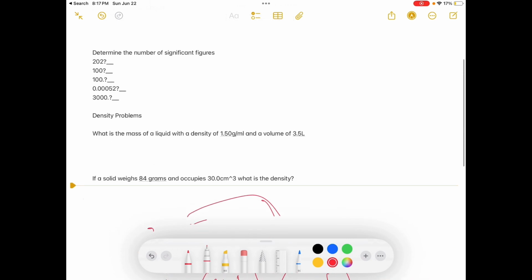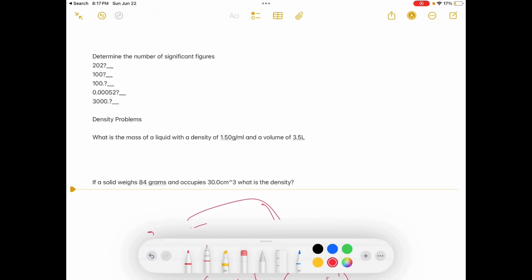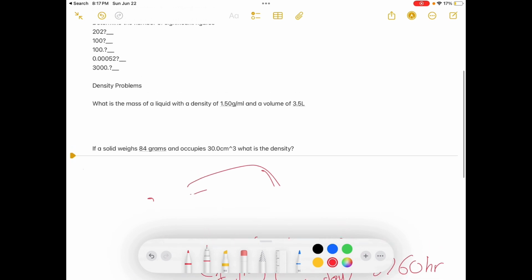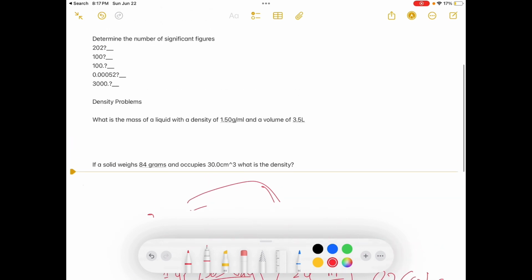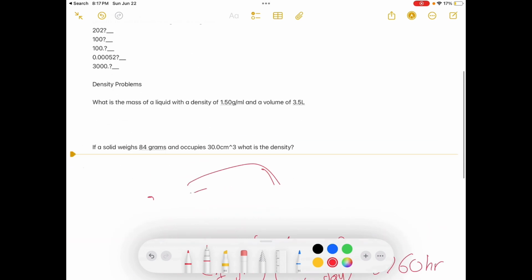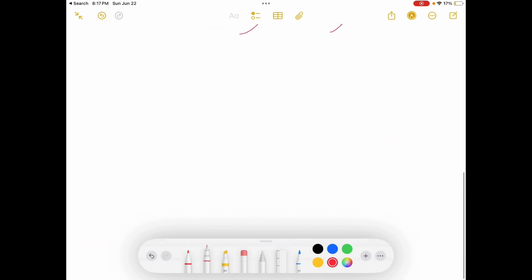Now, let's determine the sig figs. For this one, I don't think we need to write it down, but either way, I will to help you visualize it. So we have 202, and we want to know how many sig figs there are. We have 2 non-zero digits, but then we have a 0 in between them, so that means there are 3 sig figs.